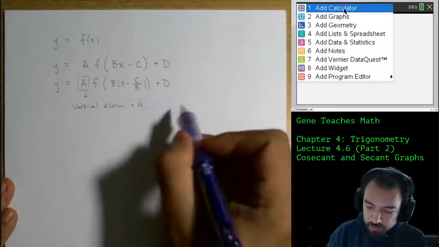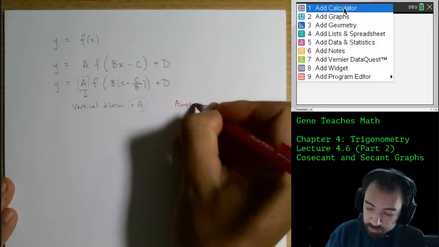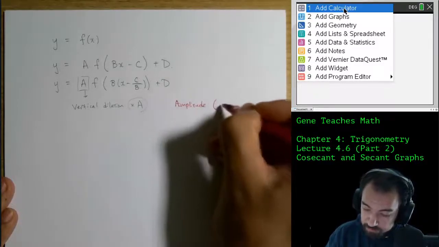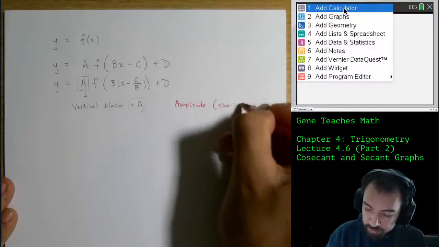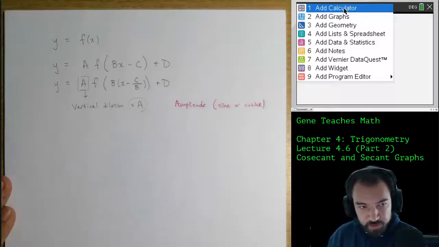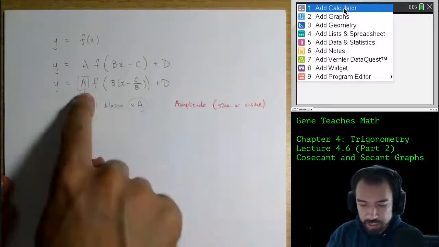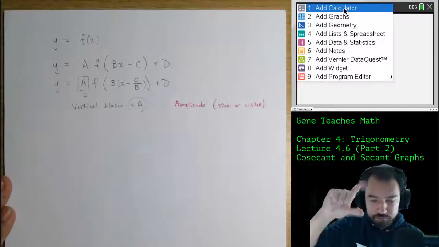And this was going to affect our amplitude in the case of sine or cosine. And strictly speaking, the word amplitude is reserved for just sine and cosine. Everything else, we don't use the word amplitude. We just say vertical dilation factor. But we can understand that the a is stretching the graph vertically.